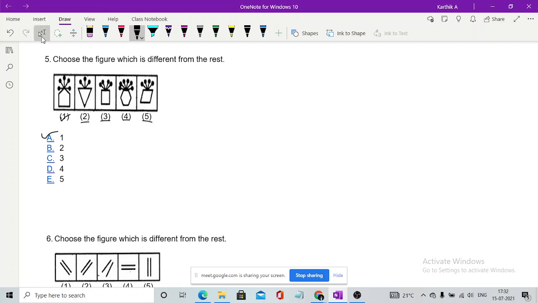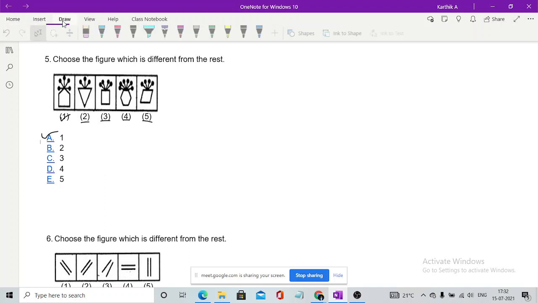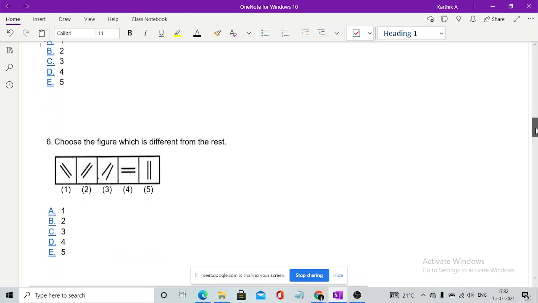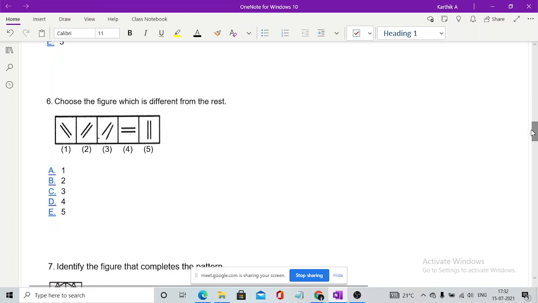Got it? You guys got it? Why did I choose the first one? Yes. Yeah, fine. Now the 6th one is very easy. I think you guys should answer it. Just by seeing, you guys can answer this one.